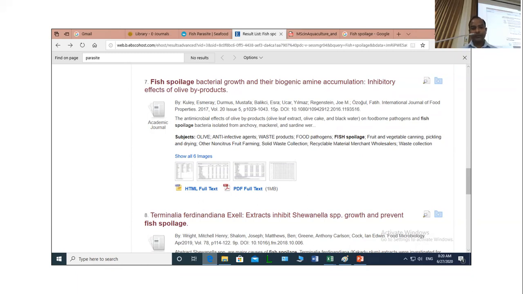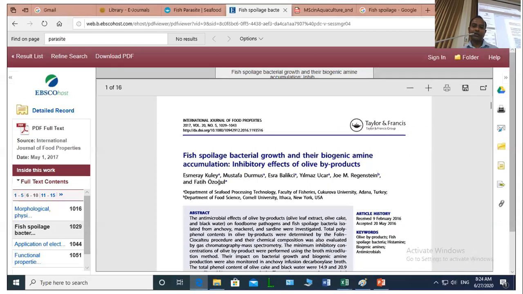If we have access, then it will show that we have access to that journal. By clicking on it, it will bring you to the full text of the journal, which can be either downloaded or printed, or you can store it in your personal folder. So likewise, there are these facilities.